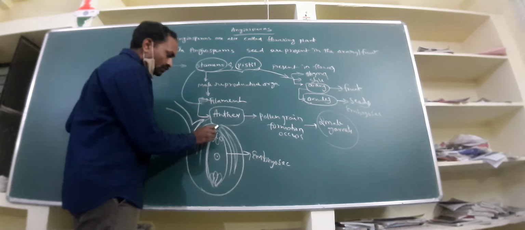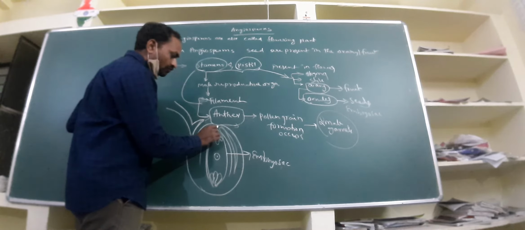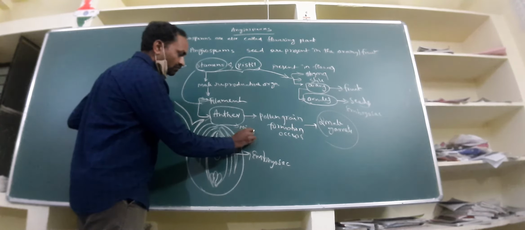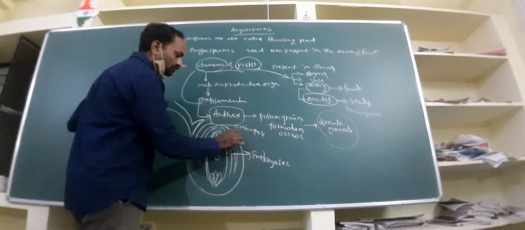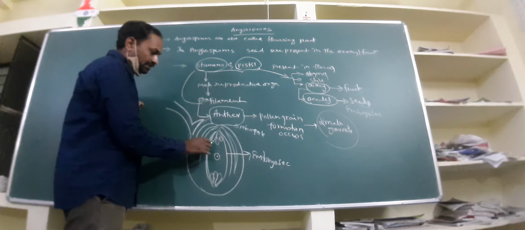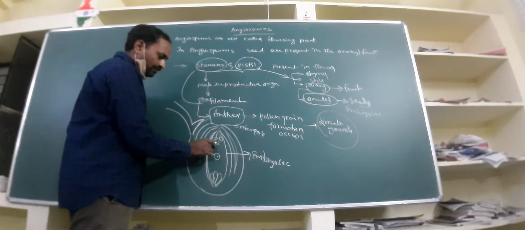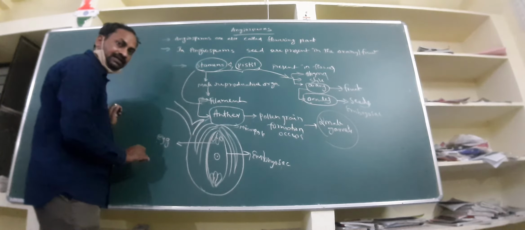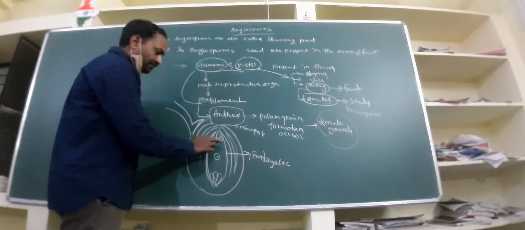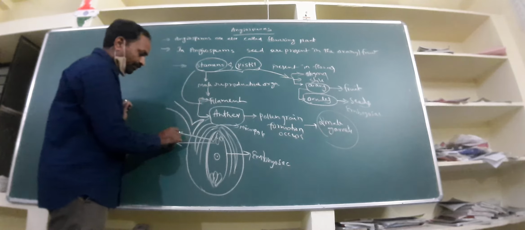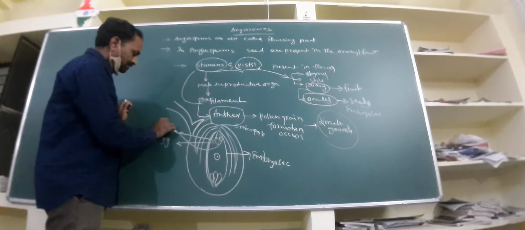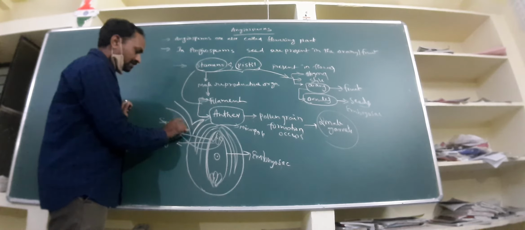And here, towards the micropyle, this hole is called micropyle. Towards the micropyle end, there are 3 cells, and the middle cell is called egg cell. On either side of the egg cell, we find these 2 cells, called synergid cells.